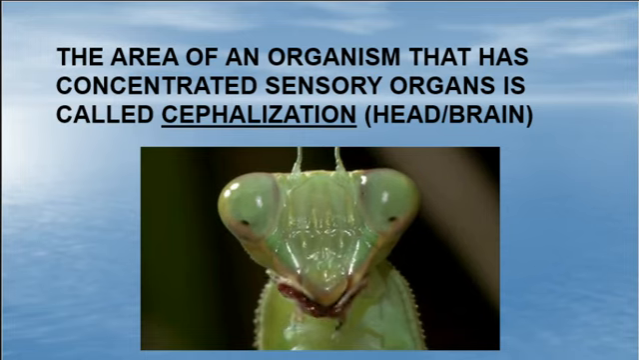All right, here's a blank you're filling in right here. The area of an organism that has concentrated sensory organs is called cephalization. Cephalization, meaning the brain and head are together, and that's where the majority of senses are processed. If they're not found there, like for instance, the sense of touch we have in our skin, our brain interprets that.